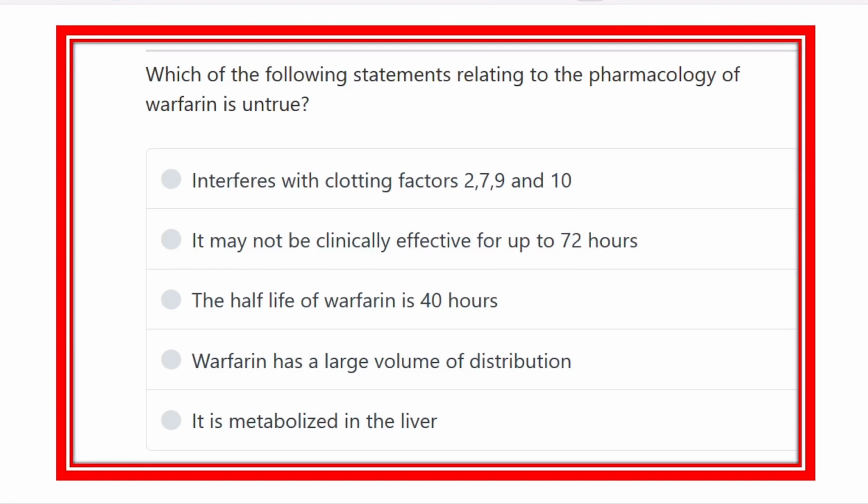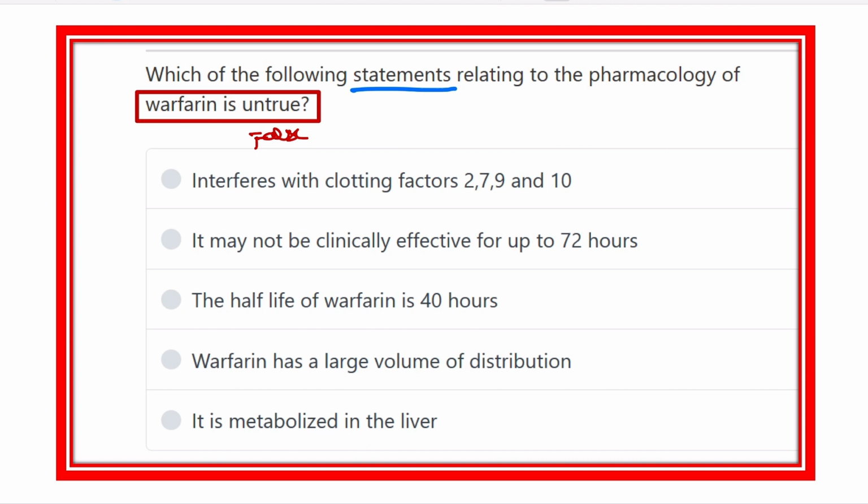Which of the following statements relating to the pharmacology of warfarin is untrue? That means which of the statements is not true, or which is false regarding warfarin.